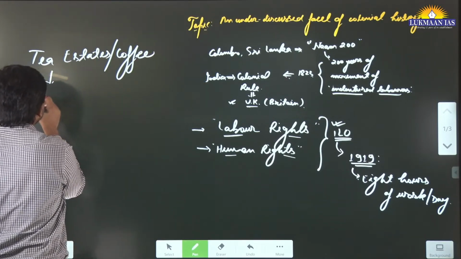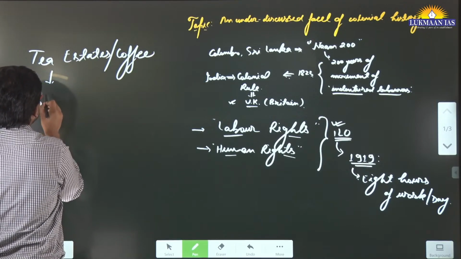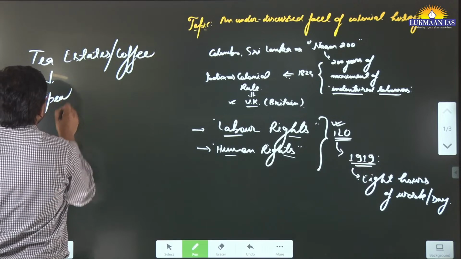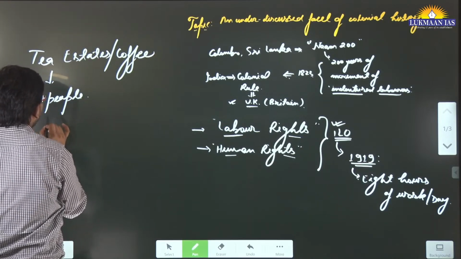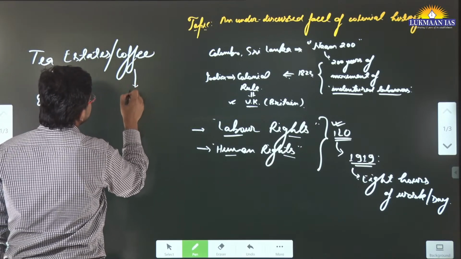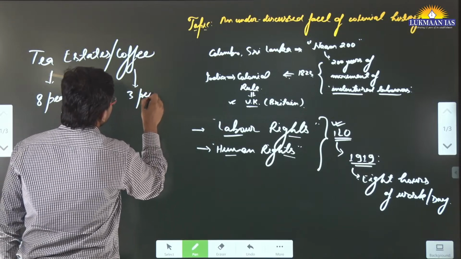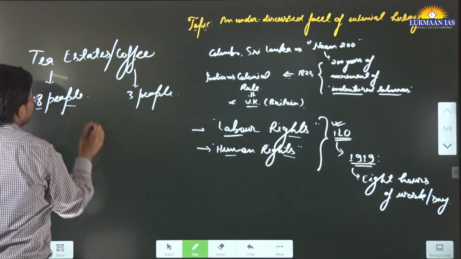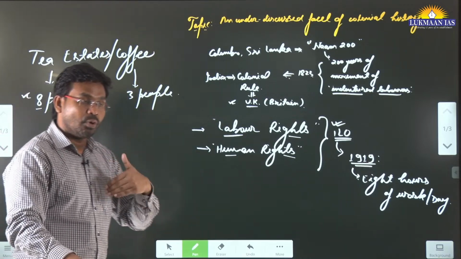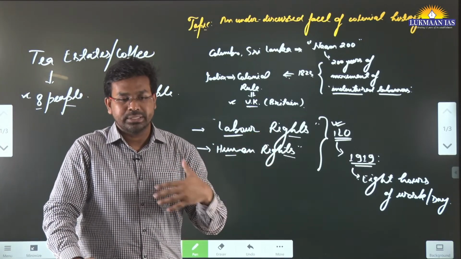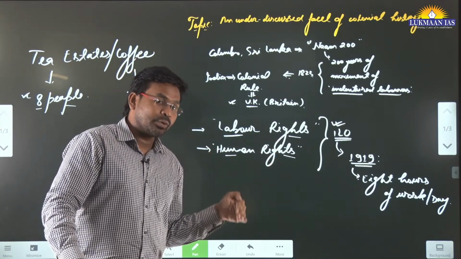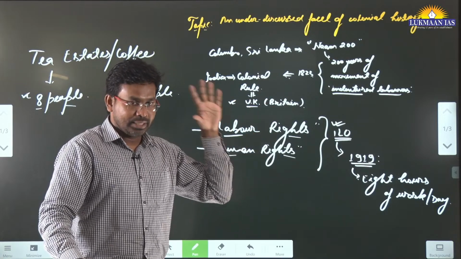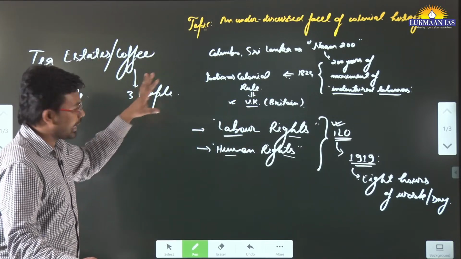Generally, in tea estates they needed about 6 to 8 people to work per hectare, but in coffee estates they needed only 3 people. So for tea estates, they needed a huge number of people who could do the cultivation work in the tea estates that were being grown by the UK government at that point of time.